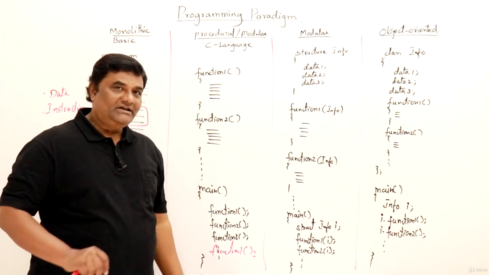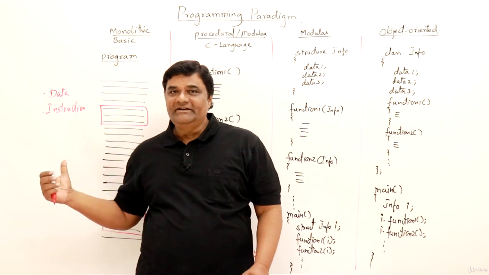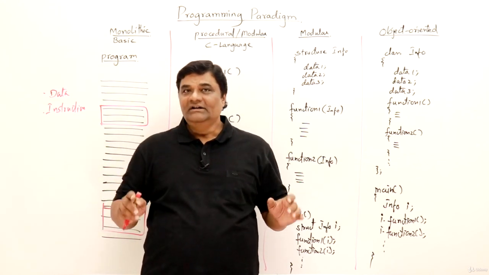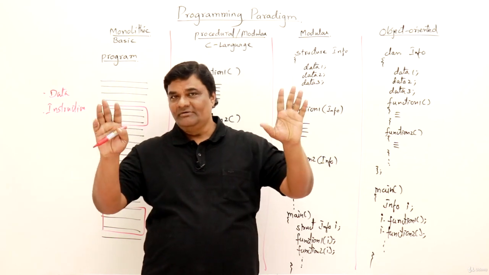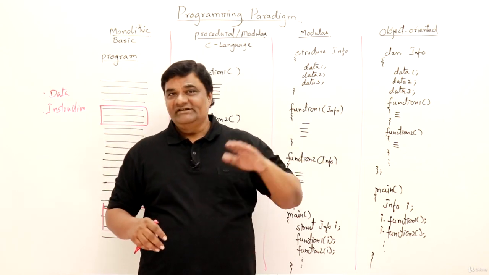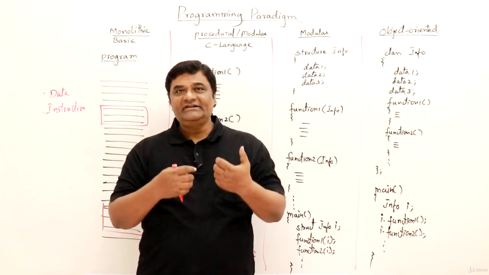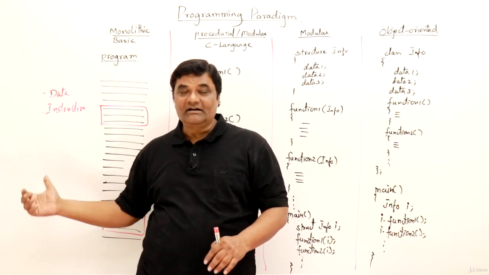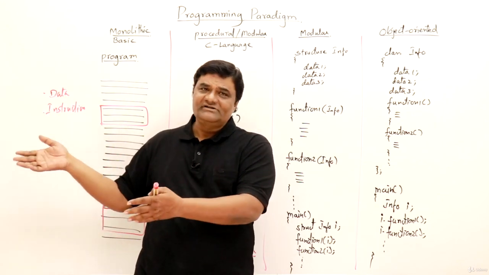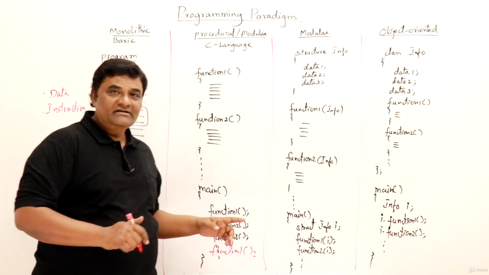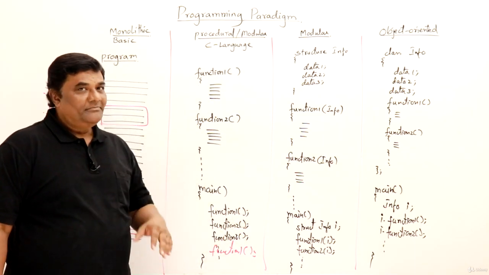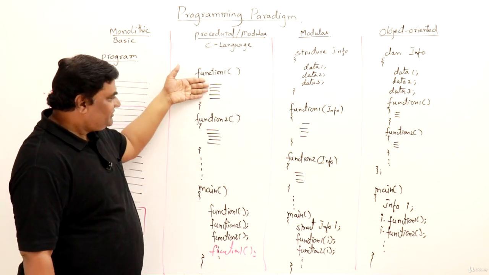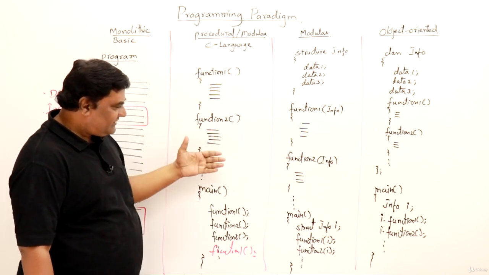Now, one more example I'll give you here. Procedural programming means if a person is running a shop, he alone takes care of the shop. Cleaning the shop, opening the shop, dealing with customers, purchasing and maintaining inventory, he takes care of everything, right? So a single person handles the complete business. That is possible for a small business. Now a bigger business requires a manager and workers. Let us say one function is a worker, another function is another worker, and so on.